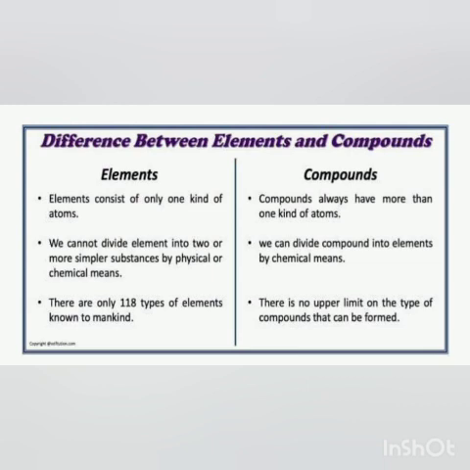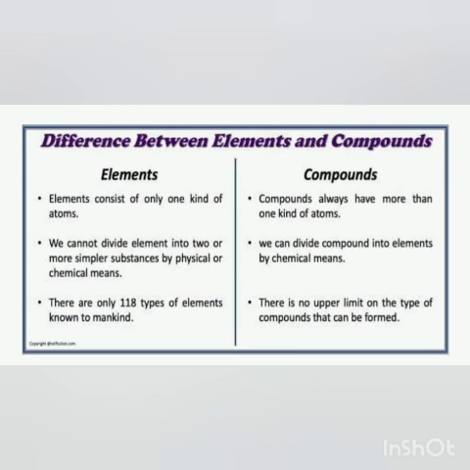Okay, students, that is what we discussed in the previous class. And I also told you that elements are divided into three parts. Elements are of three types, that is metals, non-metals and metalloids.